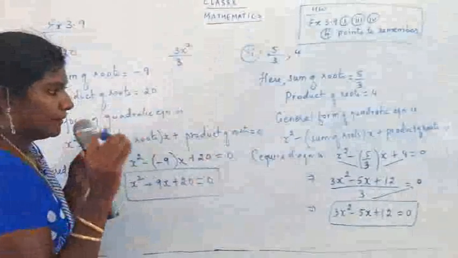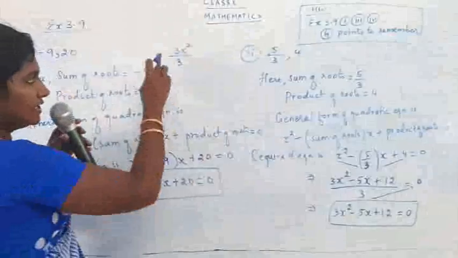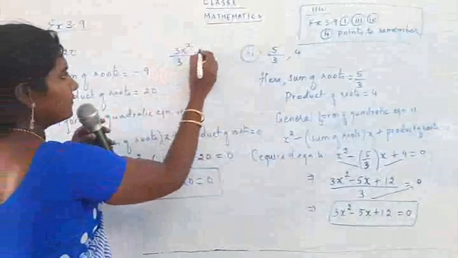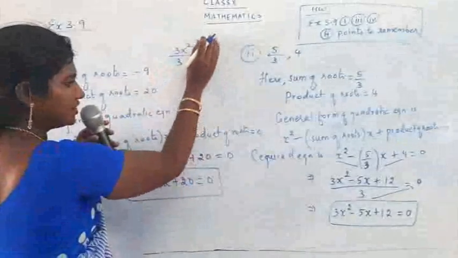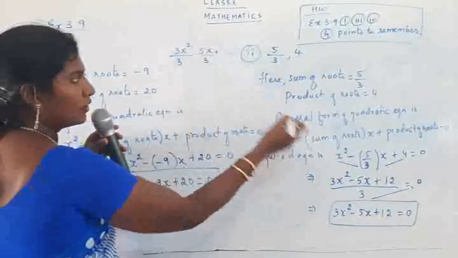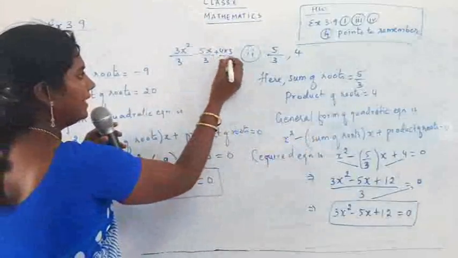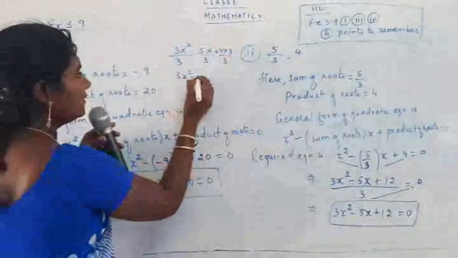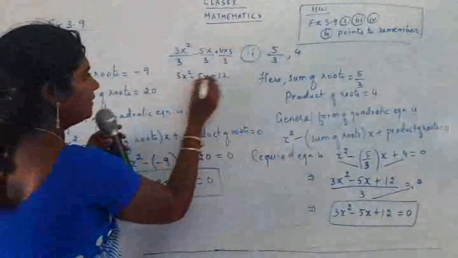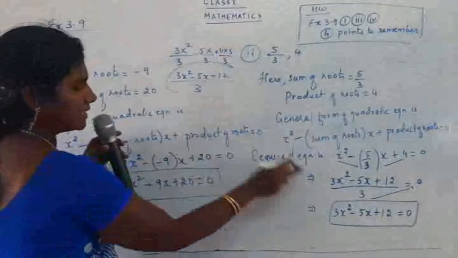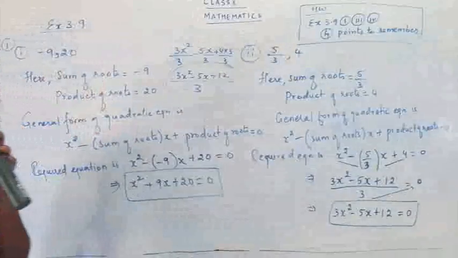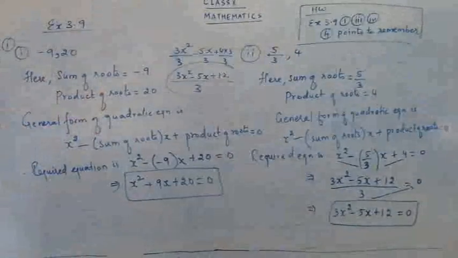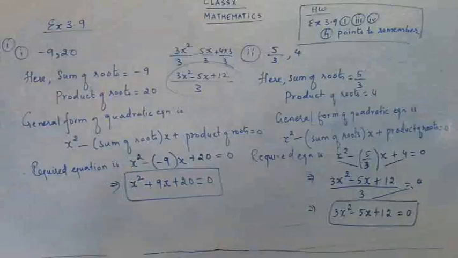Whatever we multiply, the same thing you have to divide. So 3x square upon 3 minus 5x upon 3. Here no need to do any changes. And here it was 4. So we are multiplying by 3 and dividing by 3. So 3x square minus 5x plus 12 upon 3. So you get 3x square minus 5x plus 12 upon 3 is equal to 0.